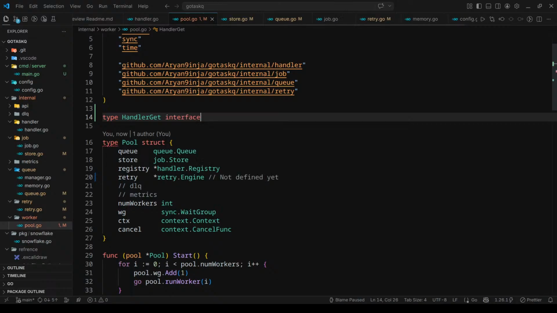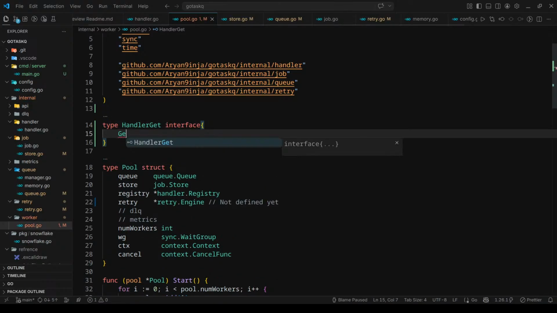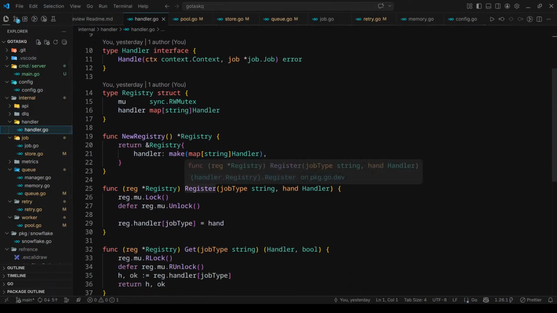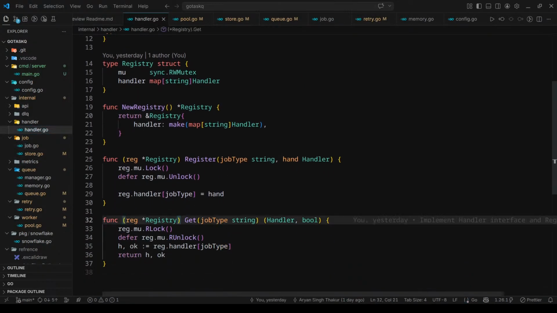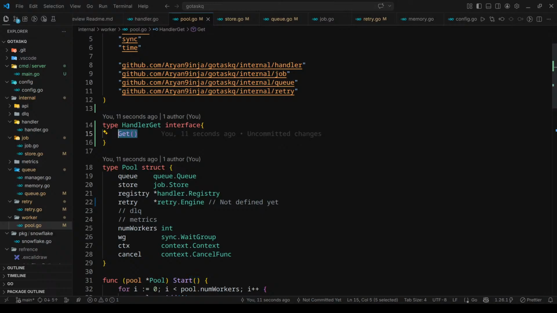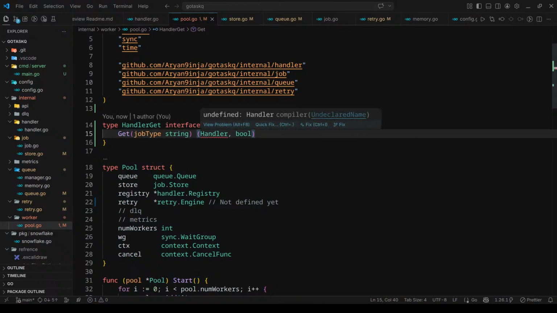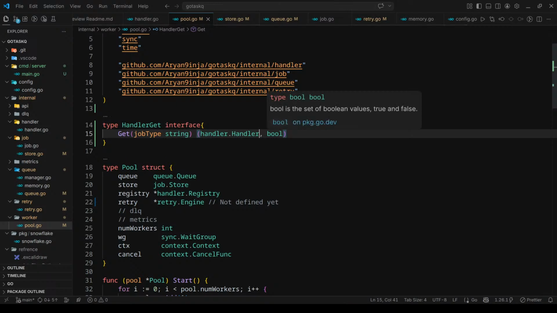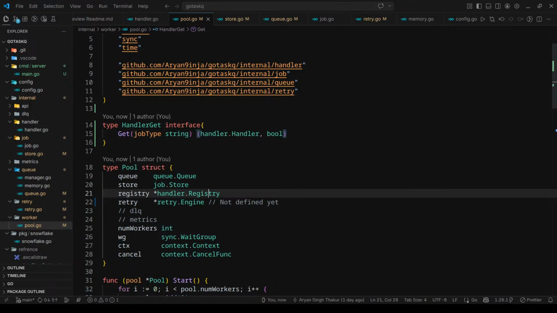It's an interface that exposes the Get function, which has this function signature. We will take Get, this. So I'll go here and it will do this. It will return a handler and a bool. Instead of using registry here, I'll use the handler getter.